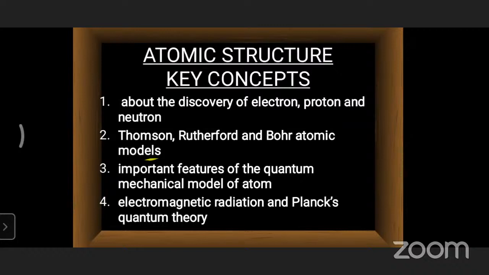Second, the Thomson model, Rutherford model, and Bohr atomic models. These are the models available in this lesson. Similarly, the important features of the quantum mechanical model, which is a well-known model. And for every model, what are the postulates, what are the merits and what are the demerits? After the demerits, a new theory emerged in order to overcome the demerits of the earlier theory. So every theory has merits and demerits.